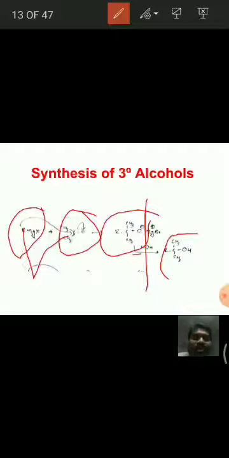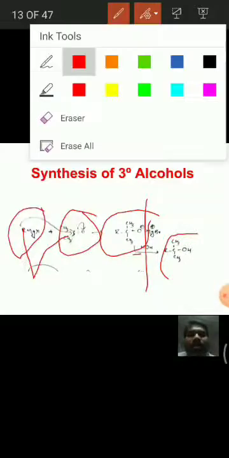which followed by hydrolysis we get this tertiary alcohol. Same as previous reactions, but here the carbonyl carbon in this reaction already has 2 alkyl groups, because it is a ketone. As it is a ketone, it has 2 groups, and when this other alkyl group from Grignard reagent attacks on carbonyl carbon, we get tertiary alcohols.